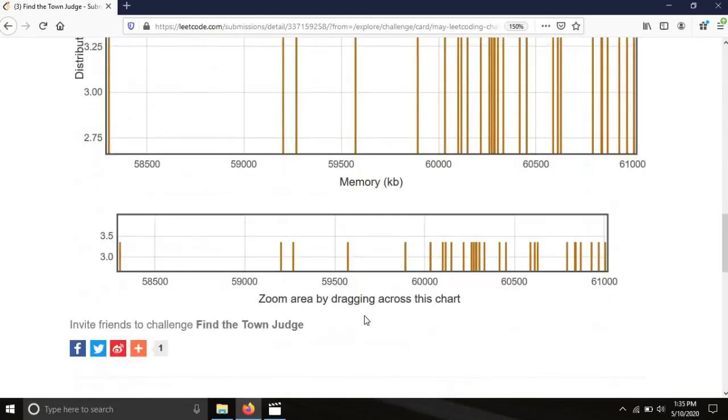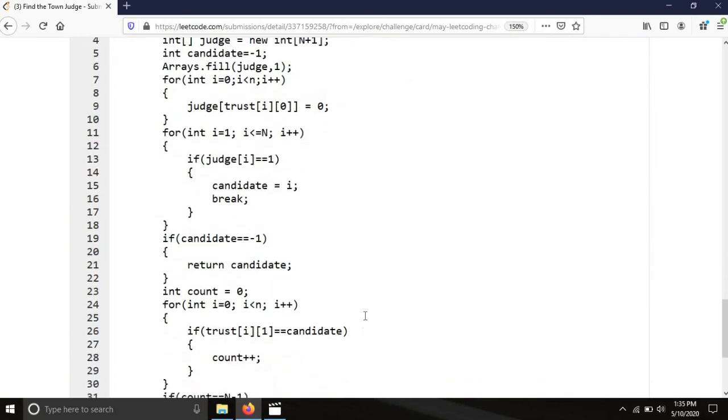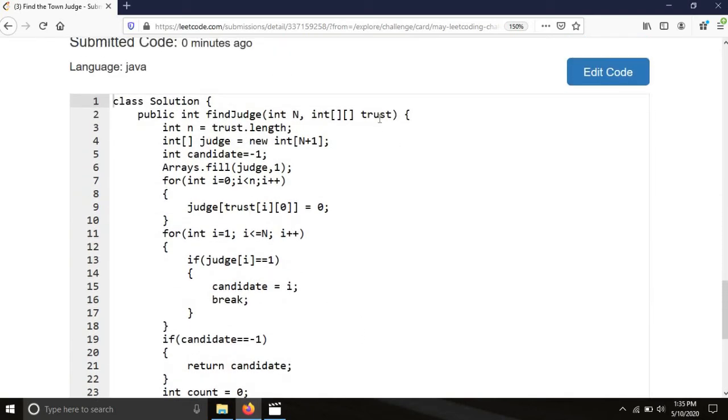And what will be the time complexity? The time complexity will be big O of m plus n, supposing the length of the trust array is m and the number of candidates is n.